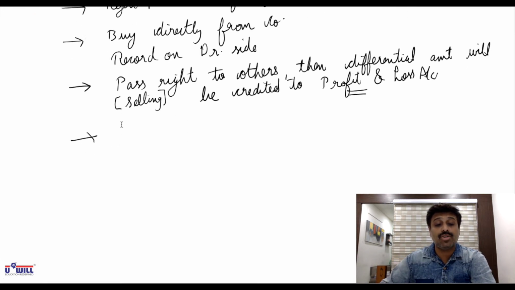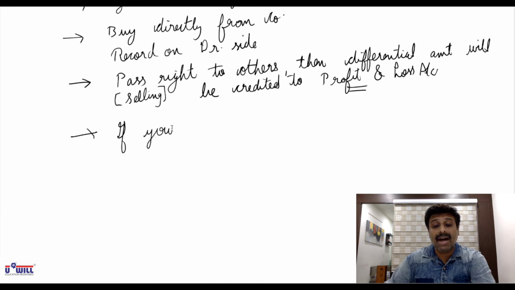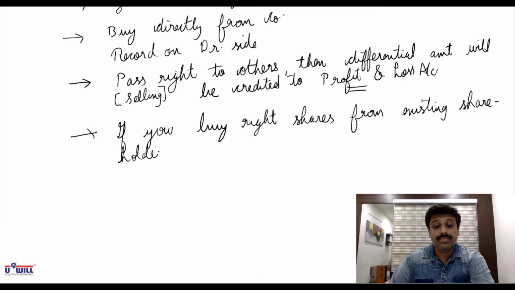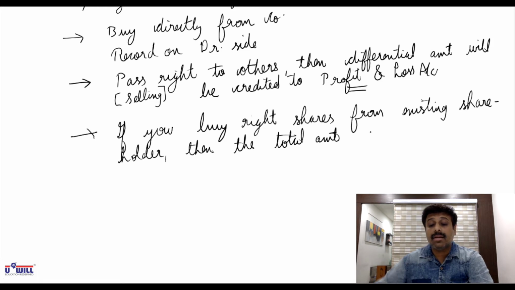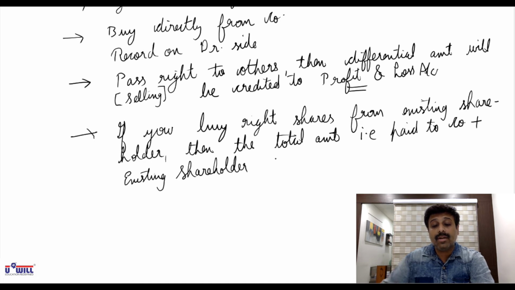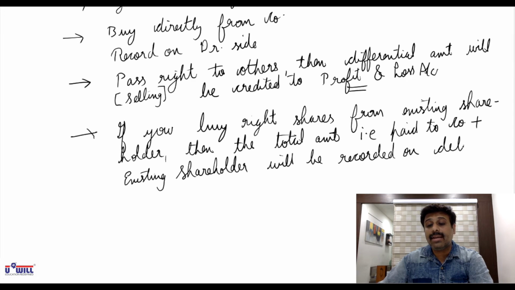Okay, let us mention that last point also. If you buy right shares, this last option, Mr. B's option, from an existing shareholder, then the total amount paid to the company plus the existing shareholder will be recorded on the debit side in cost or capital column.